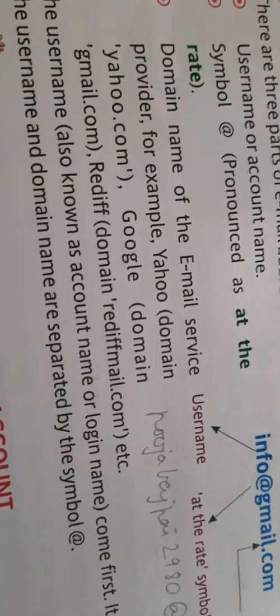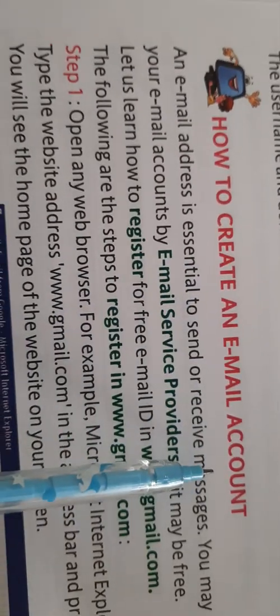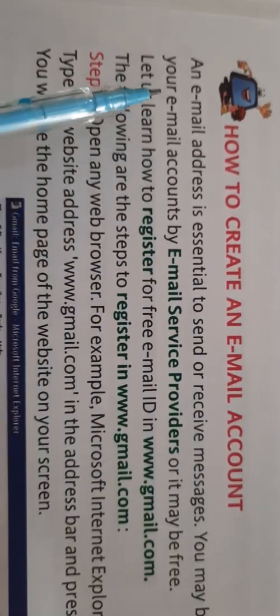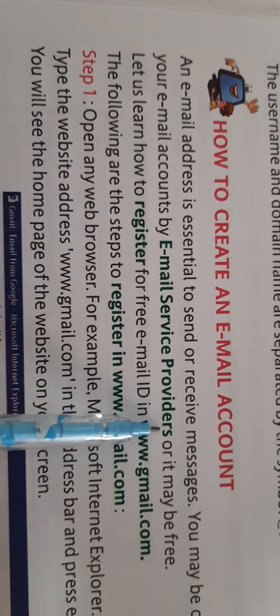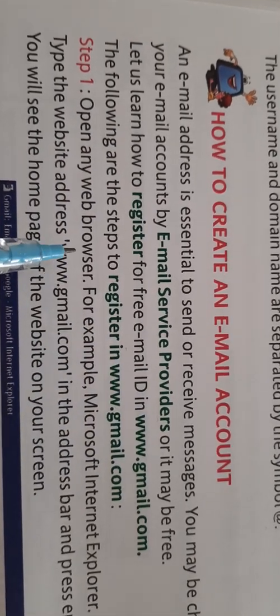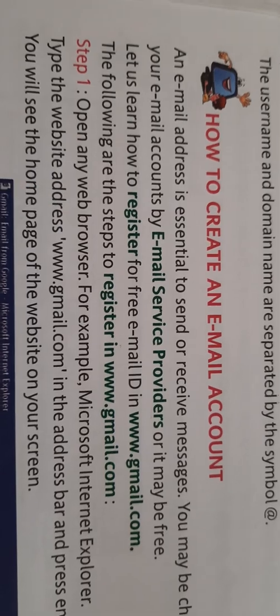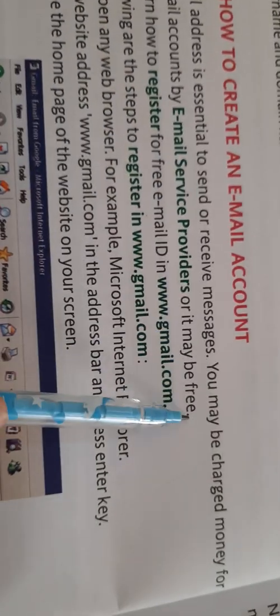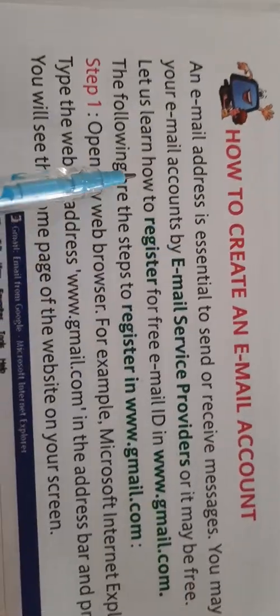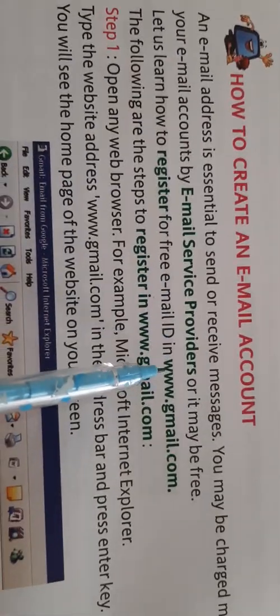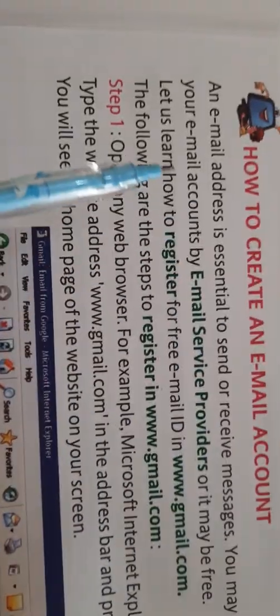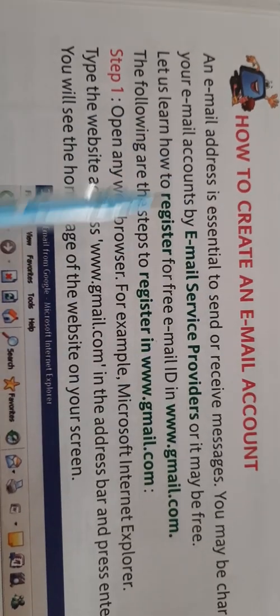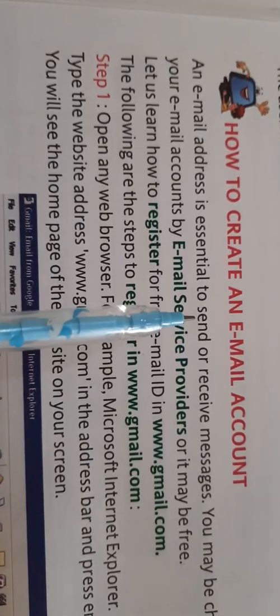Now, how to create an email account? We will just go through the introduction part, and then we will later go through its detail. An email address is essential to send or receive messages. You may be charged money for your email accounts by email service providers, or it may be free. Okay, so why do you need email addresses?